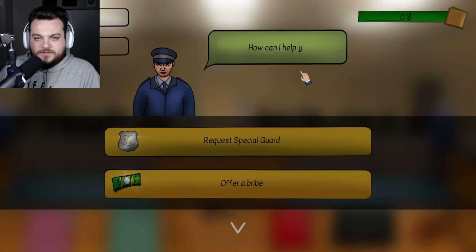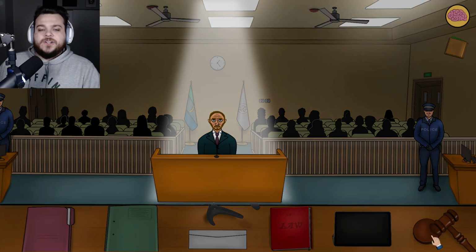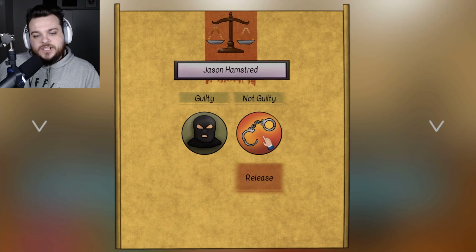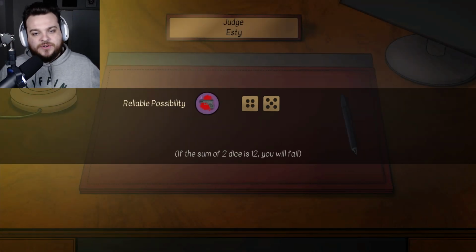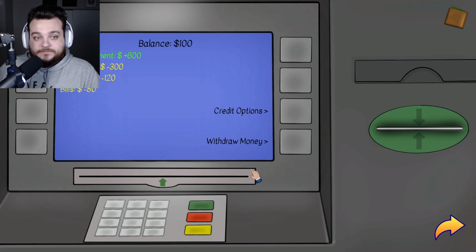Offer a bribe. Request special guard? I don't know about all that. Possibility of arrest? Me? Okay, I don't think this guy did anything. I'm gonna find you not guilty, sir. I don't think it was him. We have no evidence that proves that. Oh, what the hell?